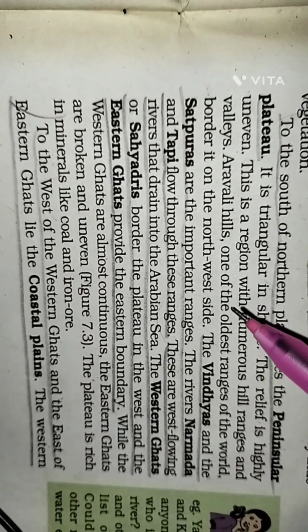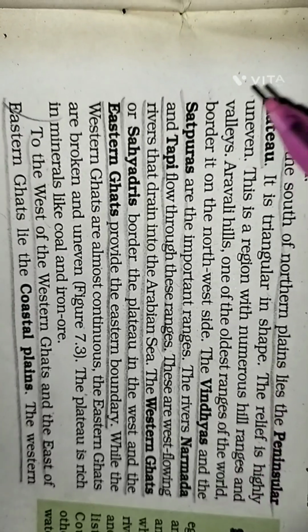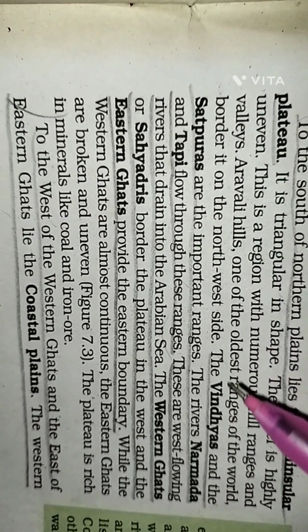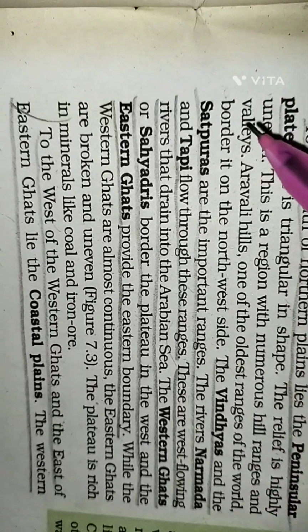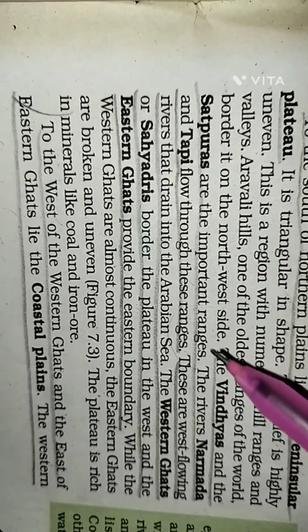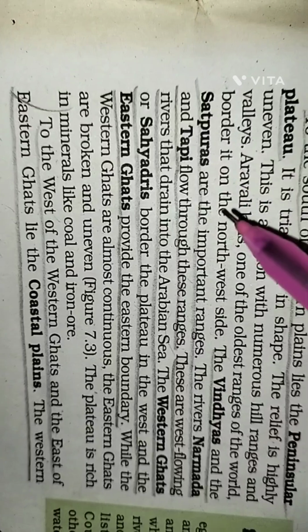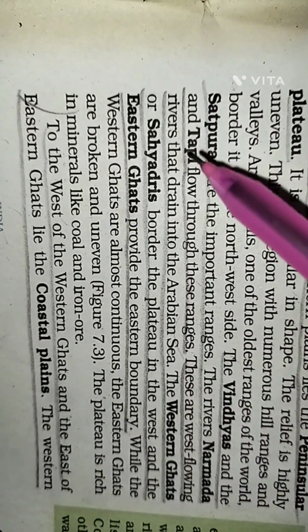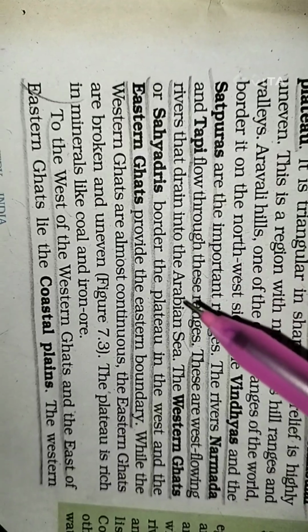Aravalli Hills, one of the oldest ranges of the world, border it on the north-west side. The Vindhyas and the Satpuras are the important ranges. The rivers Narmada and Tapi flow through this range. These are fast flowing rivers that drain into the Arabian Sea.